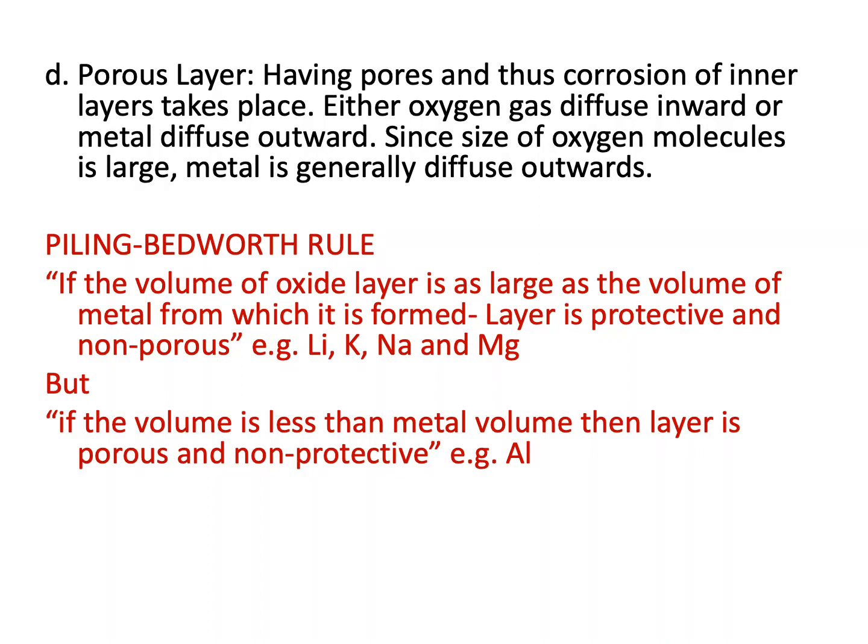However, on the other hand, if the volume of the oxide layer is lesser than the volume of the metal that has been used to form it, then the layer formed is known as a porous or non-protective layer, and such a layer is formed in case of aluminium metal. So this is all about the types of layers that are formed and the Pilling-Bedworth rule.